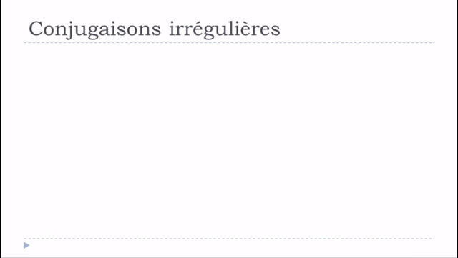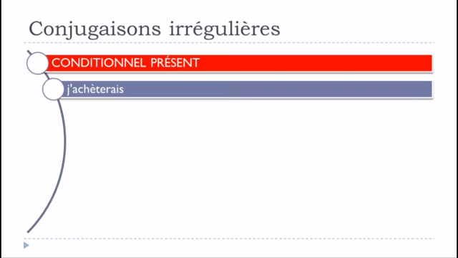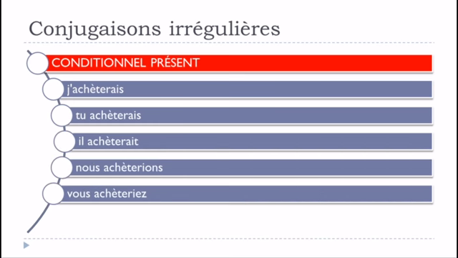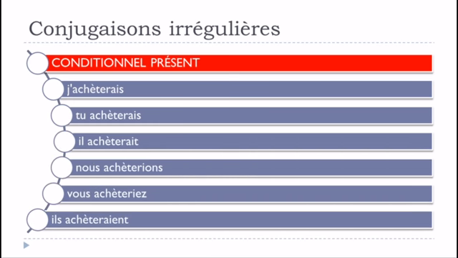Okay? If we're talking about le conditionnel présent, it will be the same. J'achèterais, tu achèterais, il achèterait, nous achèterions, vous achèteriez, ils achèteraient. Okay? So same thing, accent grave here, and then it will affect all the forms.